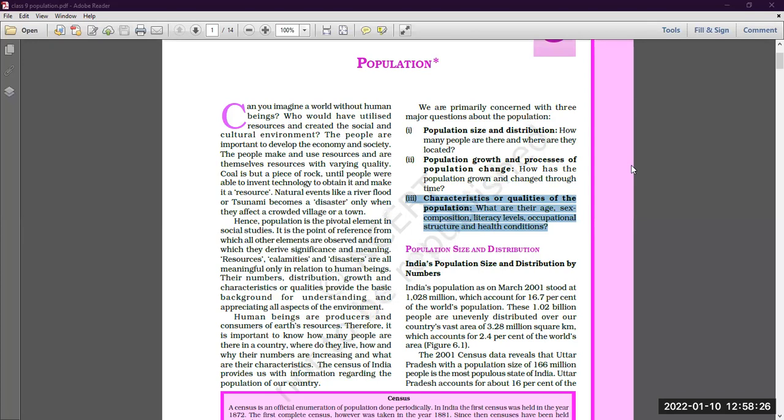Occupational structure means we all know about the primary, secondary and tertiary activities. So these are the sectors of economic activities. इन सेक्टर्स में कौन कितना प्रोपोर्शन ऑफ पॉपुलेशन कौन से सेक्टर में वर्क कर रहे हैं, that is occupational structure. The percentage of population that is economically active in different types of occupation is known as occupational structure, or the distribution of population in different types of occupation.